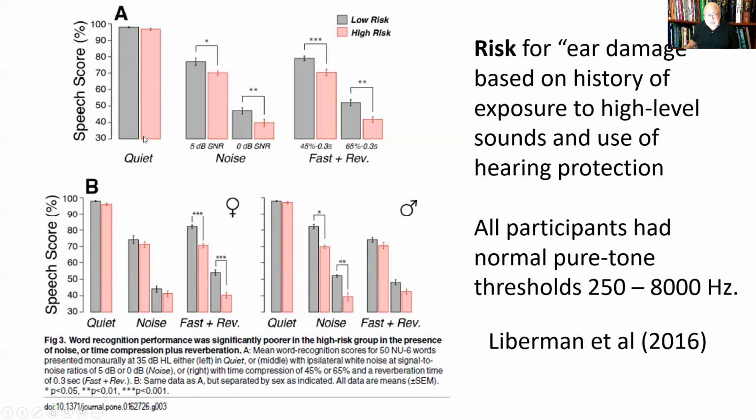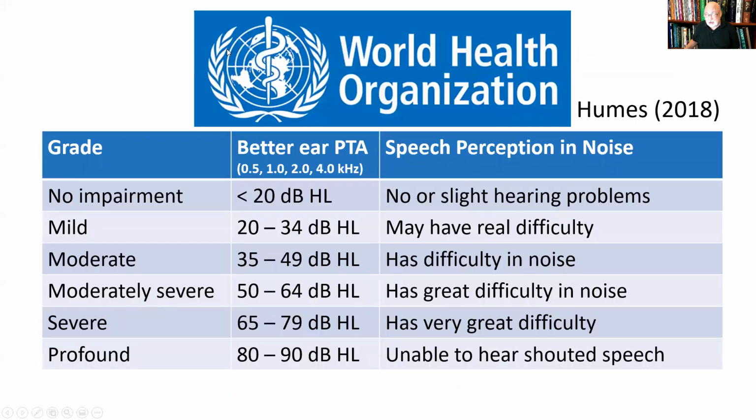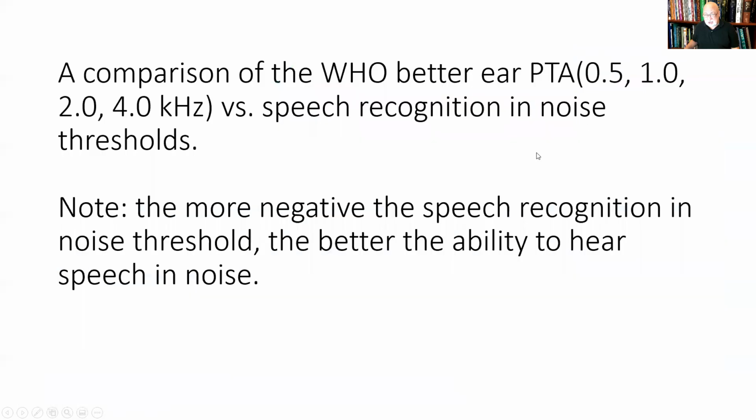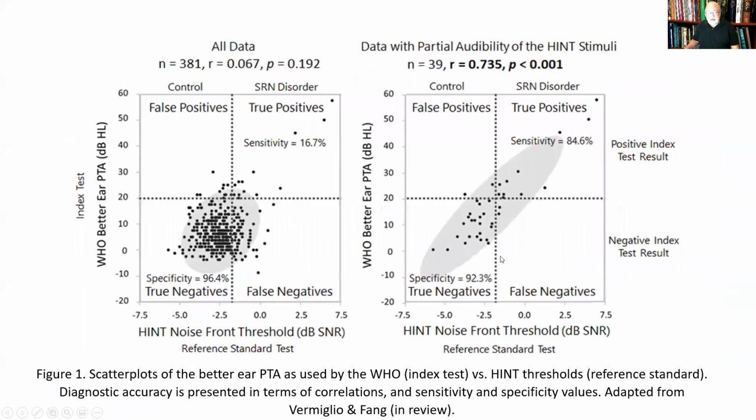Notice that the scores for their ability to understand speech in a quiet environment are the same between the two groups. Again, the World Health Organization says a better ear pure tone average of less than 20 dB HL represents no impairment, and no or slight hearing problems in speech perception in noise. So, a comparison of the WHO better ear pure tone average versus speech recognition in noise thresholds. We're going to talk about this. Again, the more negative the speech recognition in noise threshold, the better the ability to hear speech in noise.